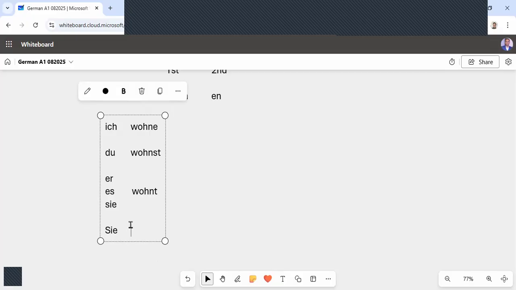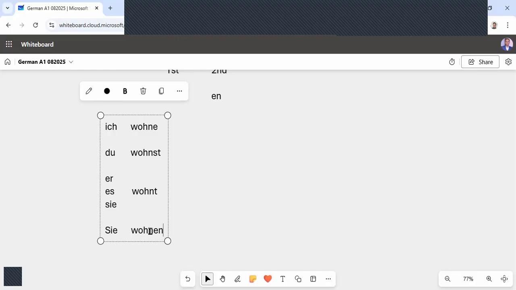For Sie, you can memorize it in two ways. Either you can memorize it with the stem part, or you can memorize it like this, that always with Sie, the original form will come. So what is the original form of this verb? Wohnen. Wohnen is the original form, okay?